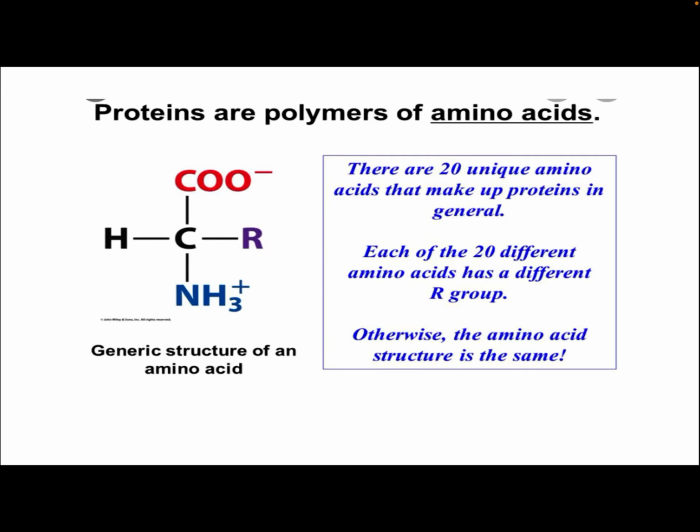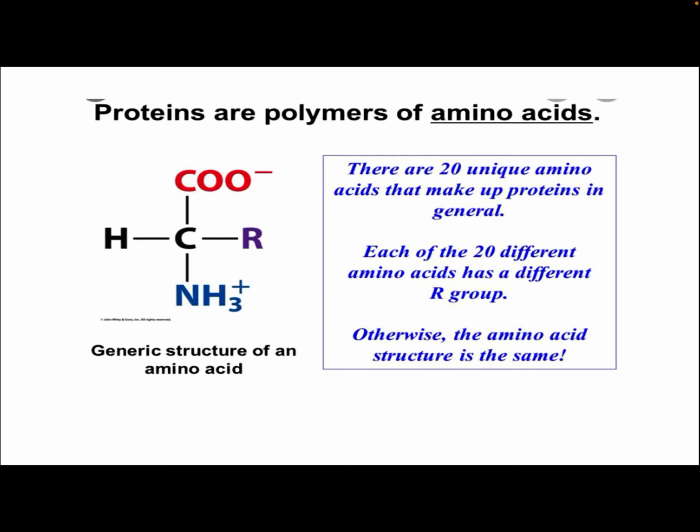Proteins are polymers of amino acids. You know that an amino acid has a CHR group, and on one side we have the carboxylic group, COOH, and on the other side an amino group. This is the structure of an amino acid.